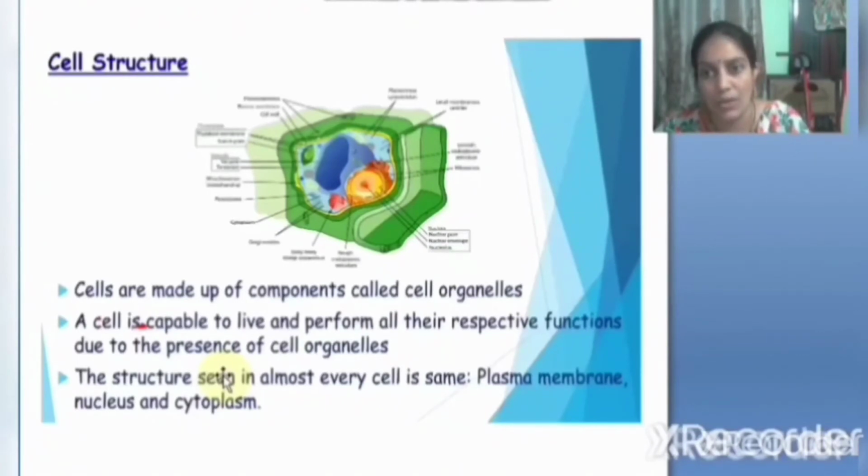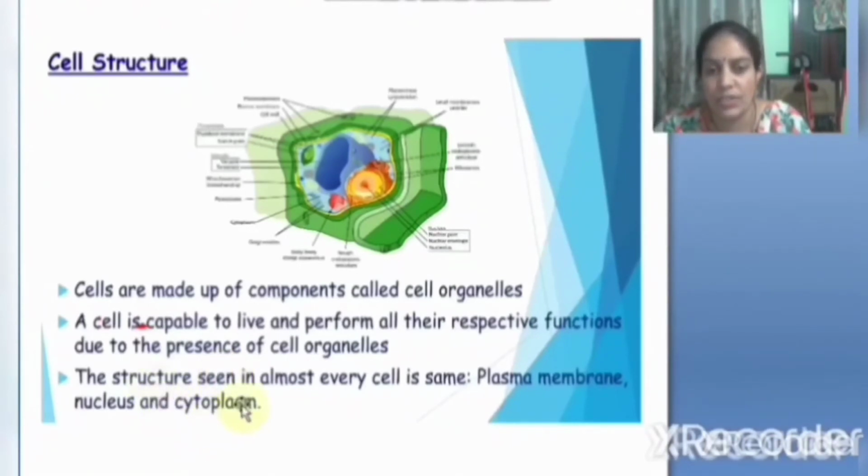See, all these organs, how they are functioning, they are doing different works. They are doing their works perfectly so that we are very perfect. In the same way, cells also contain small components. They are called organelles. What are they? Organelles. These organelles perform different functions, that you will know in the next class.